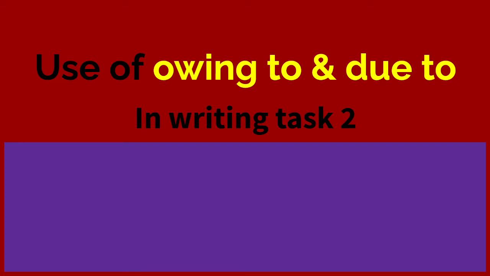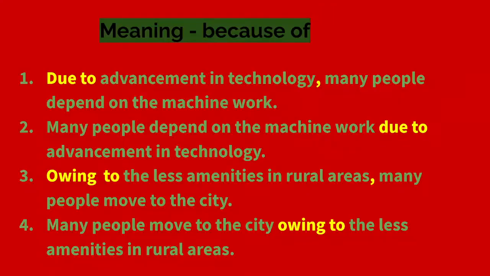So you can use these connectors in order to get a higher band score and improve your efficiency in your writing sentence structures. So the first connector is owing to and the second one is due to. So let's start with a sentence. The meaning of those connectors is because of.